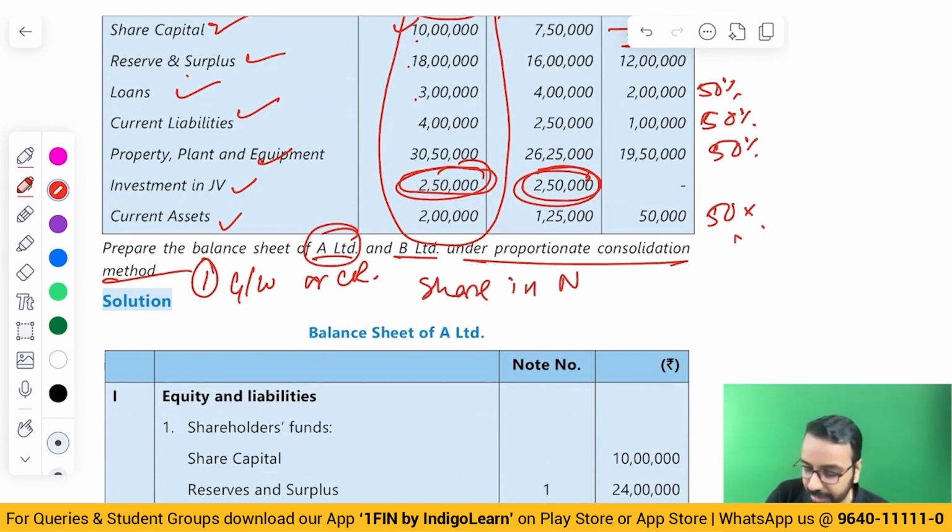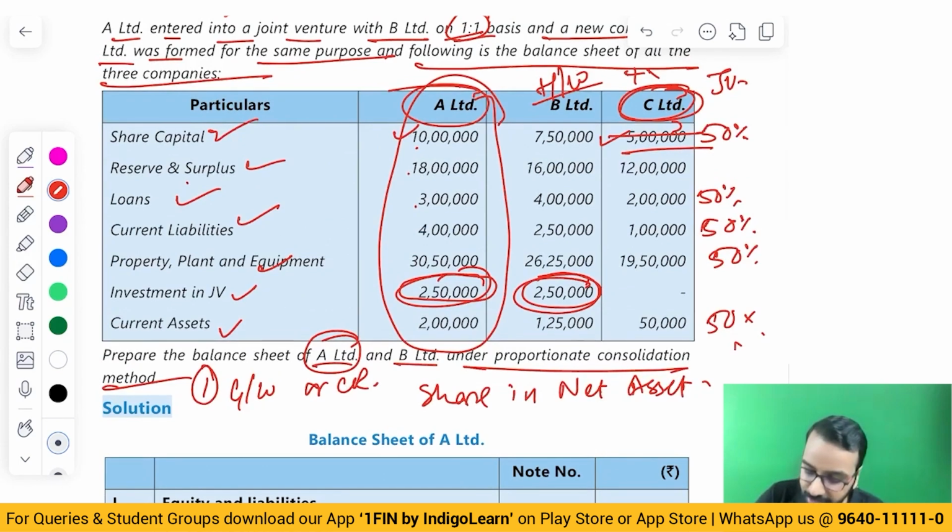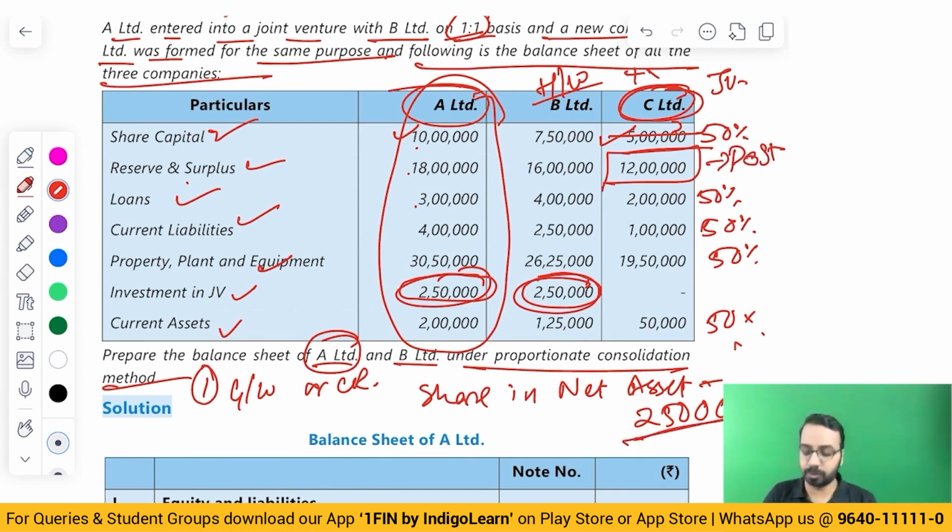What is the share in net asset? Share in net asset is the share in share capital, 2,50,000. And this entire reserves and surplus is post-acquisition, so we'll not consider that. So the only thing we'll consider is 2,50,000 as share in net asset. 2,50,000 is the investment. Is there goodwill? No goodwill. Is there capital reserve? No capital reserve.